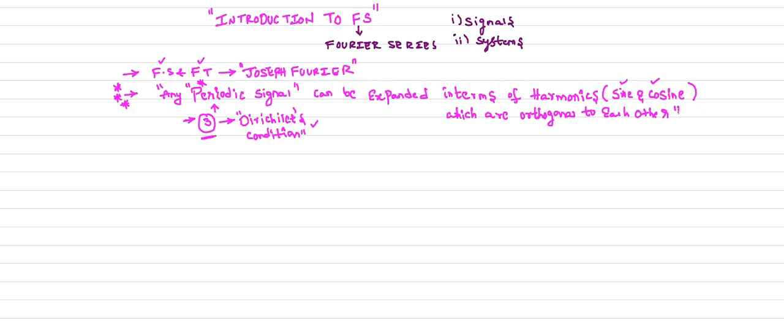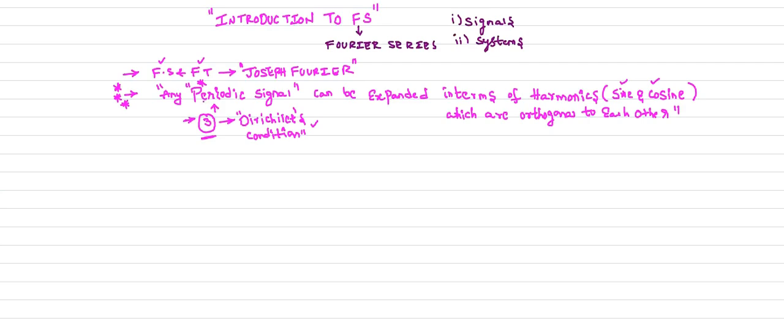So Fourier series is nothing but you can expand or represent any signal. That signal must be a periodic signal, and that periodic signal must satisfy three conditions, which are your Dirichlet conditions. I will explain the Dirichlet conditions in the next class, but for the definition you must understand this.